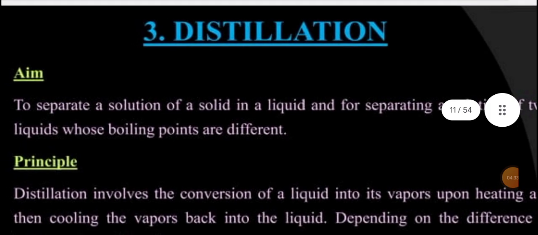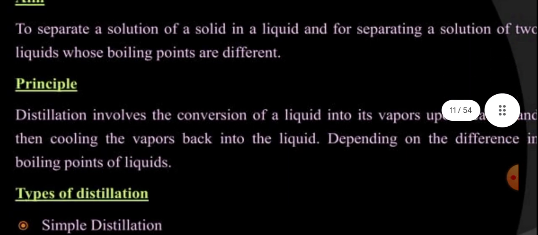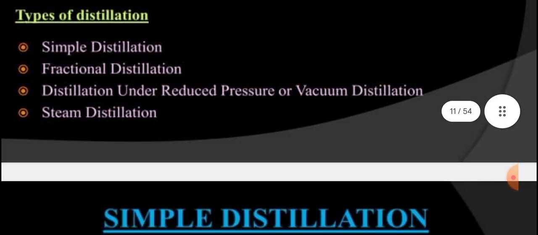Distillation is the third process. Distillation is basically vaporization. It is used to separate a solution of a solid in a liquid, and for separating a solution of liquids whose boiling points are different. The principle is that distillation involves the conversion of a liquid into its vapors by heating, and then cooling the vapors back into liquid, depending on the difference in boiling point of liquids. There are basically four types of distillation processes: simple distillation, fractional distillation, distillation under reduced pressure, that is vacuum distillation, and the fourth is steam distillation.